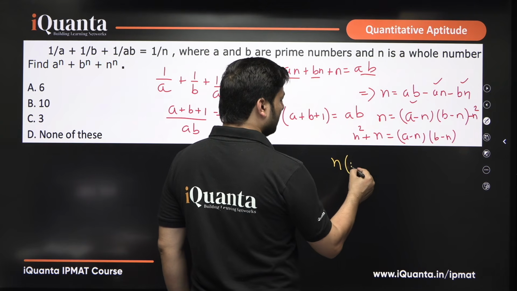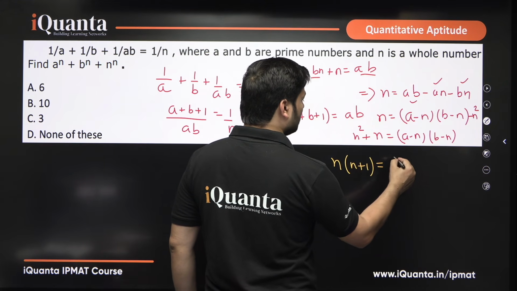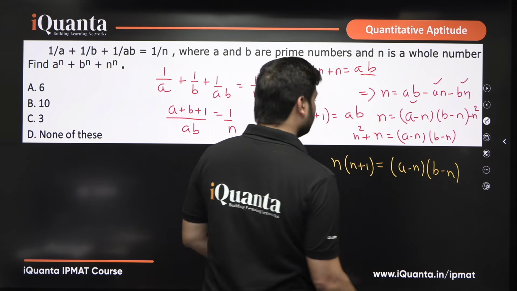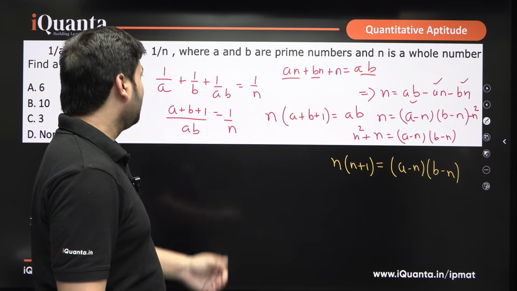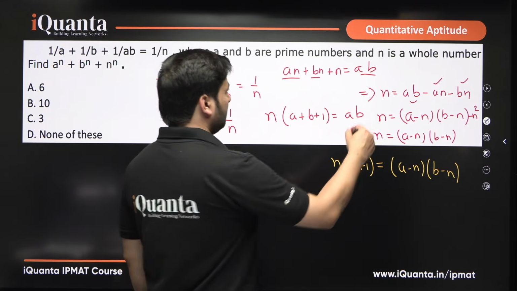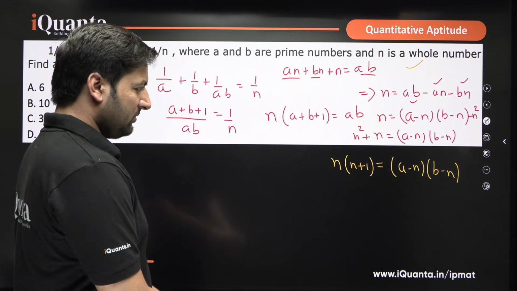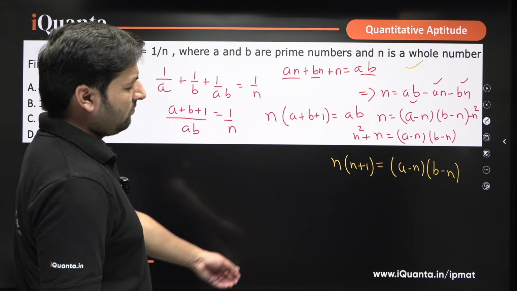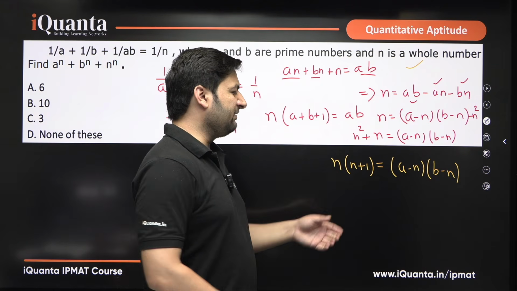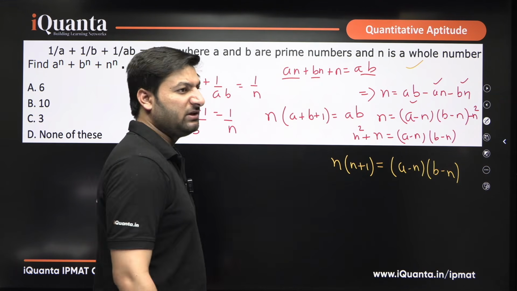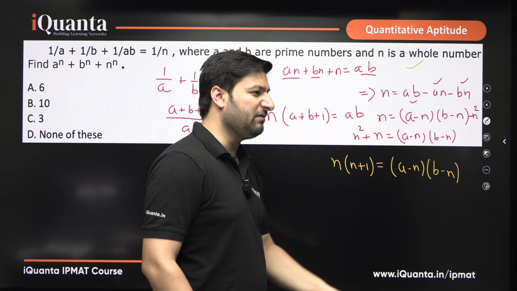N into n plus 1 equals A minus n into B minus n, right. Now what do you see? n is a whole number, A and B are prime numbers. The smallest whole number is 0. If you try with 0, n becomes 0, this becomes 0, AB becomes equal to 1. There are no two prime numbers A and B having product equal to 1.